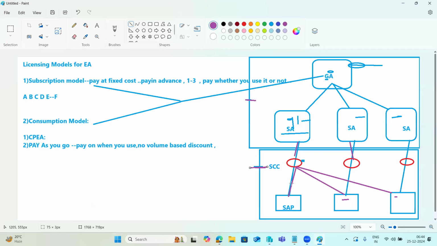So then definitely we need a cloud connector on the customer network only. Again, we have to install the cloud connector in the customer network only. So there we need to do these configurations.